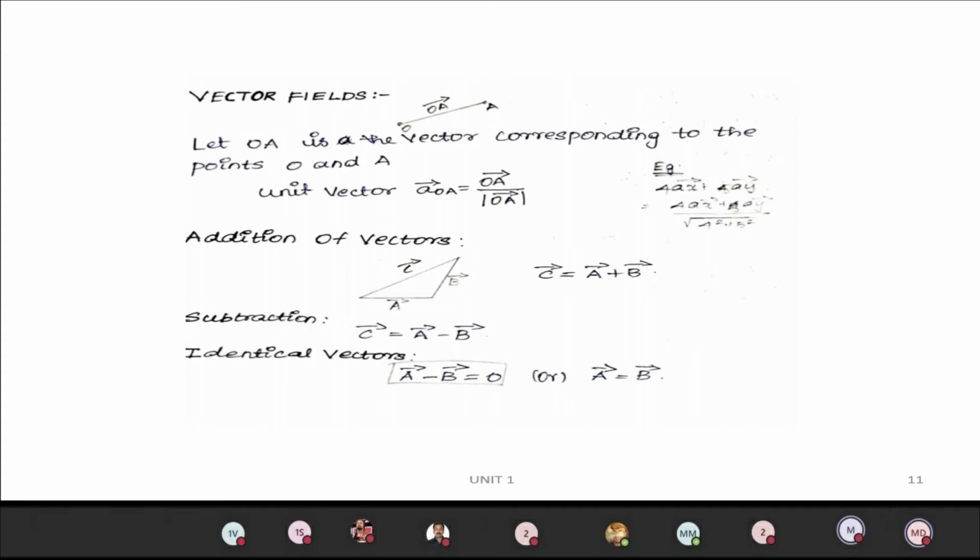Then for identical vectors, when both vectors are the same, if A vector equals B vector, then we can say the two vectors are identical. That is, A vector minus B vector equals 0.